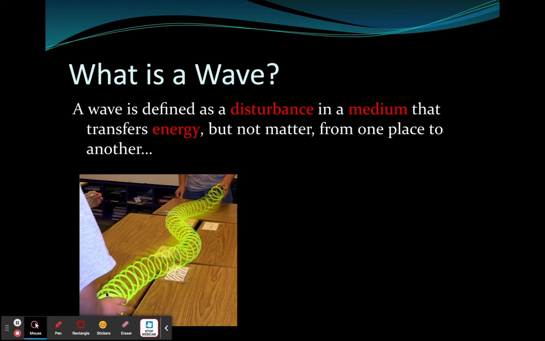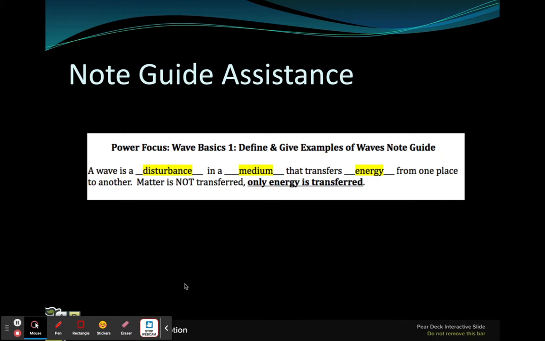So in this picture, the disturbance would be the kids waving their hands, so kinetic energy. The medium is the slinky because it's moving. And what it's moving, what they're transferring, is that energy from the hands' kinetic energy. So go ahead and press pause while you put this in your note guide.